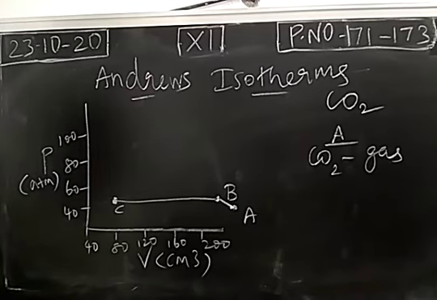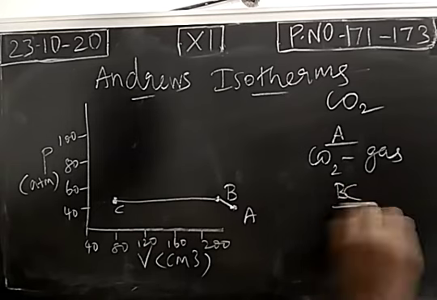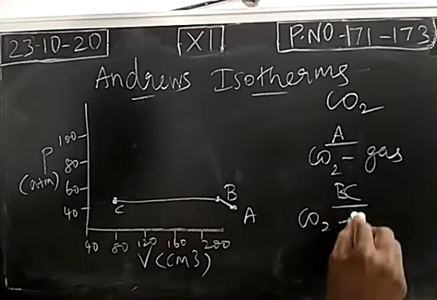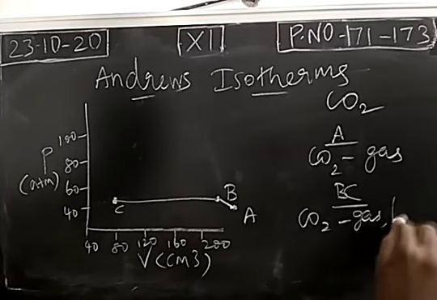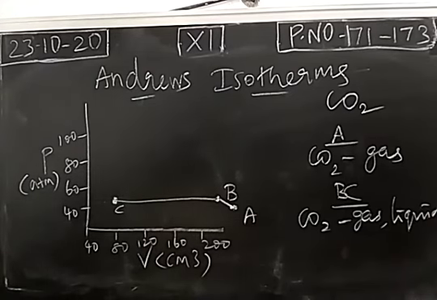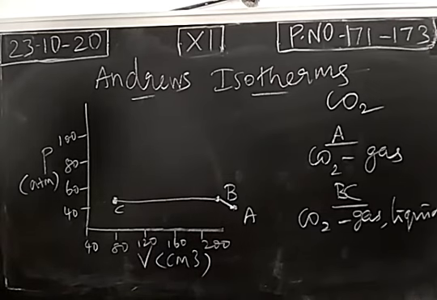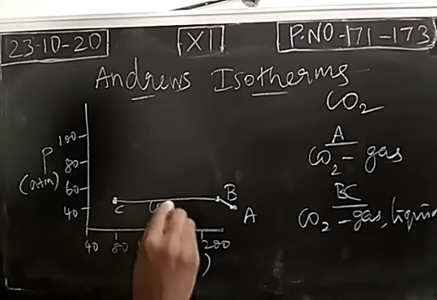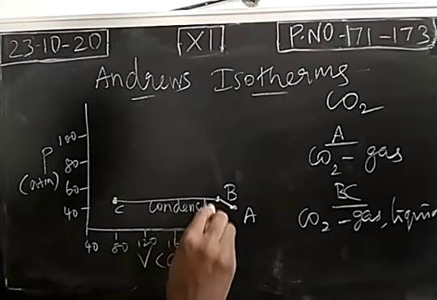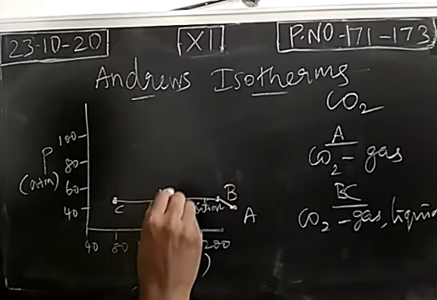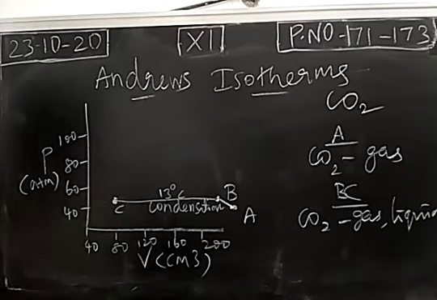In this region, BC, carbon dioxide will exist in the form of both gas as well as liquid. That means we have gaseous carbon dioxide molecules and liquid carbon dioxide molecules. So this region is called the condensation region. And we maintain the temperature at 13 degrees Celsius.